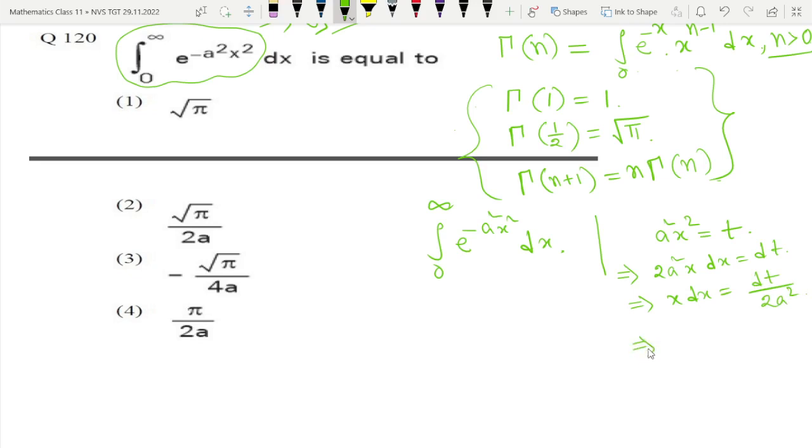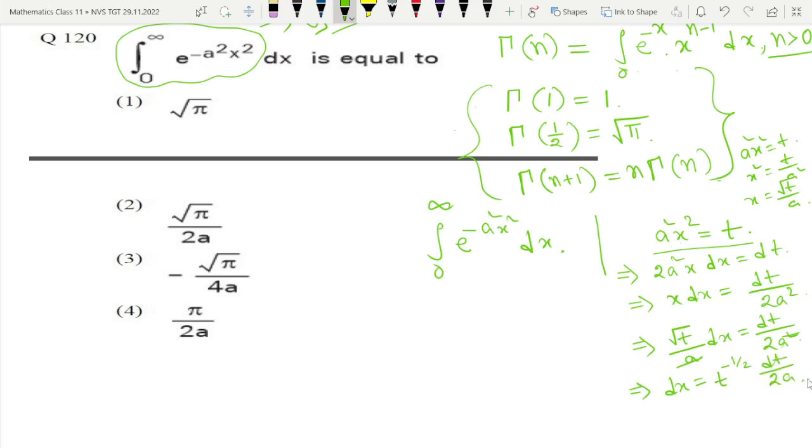And what is the value of x? Now from here, a square x square is equal to t, as we have put. So x square is equal to t by a square, so x is equal to root t by a. So here I will write root t by a into dx is equal to dt by 2a square. Now one a will be cancelled. So dx will become t to the power minus half into dt by 2a.